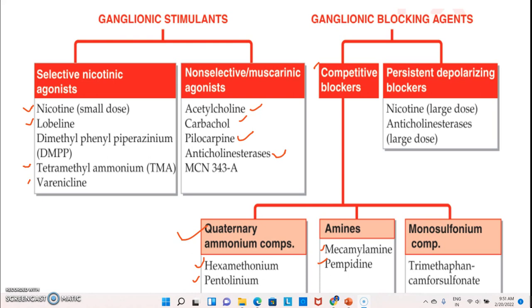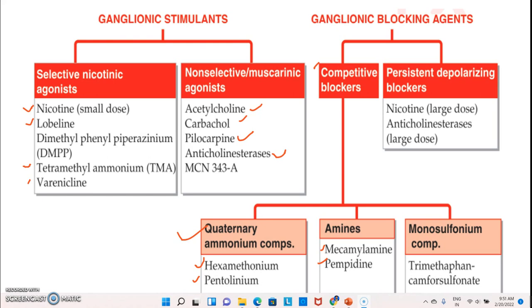Then sulfonium compounds: trimethaphan camsylate comes under the sulfonium compounds. Then in ganglionic blocking agents, one more category is there: persistent depolarizing blockers. Nicotine and anticholinesterases come.